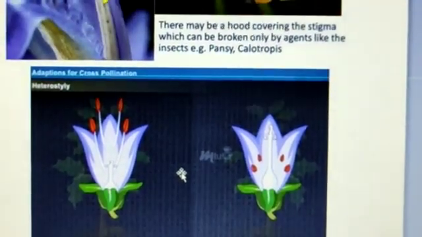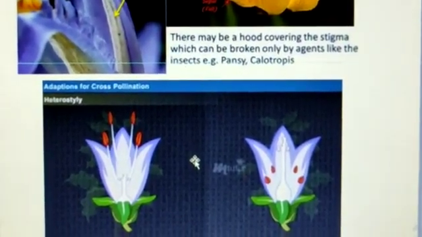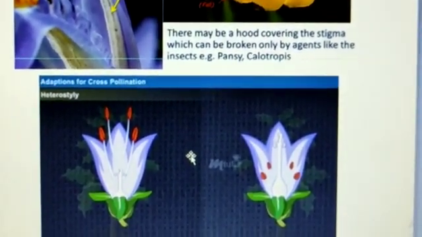So this is all about the different types of adaptations found in plants which favor cross-pollination.